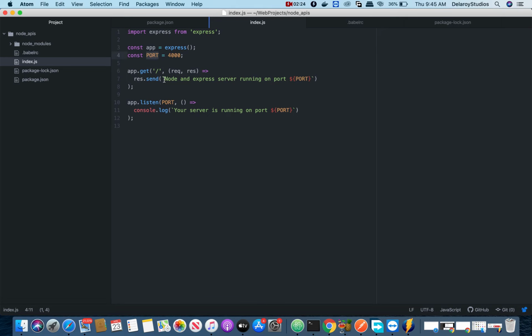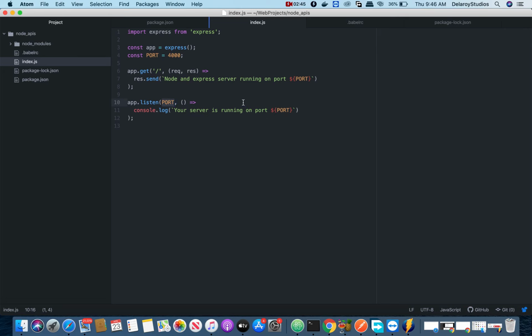You use a tick to signify that, not a double quote. And in the listen, you also point at the path, you open up an empty parenthesis, and you could log that to the console that your server is running on which port. That's fine. So now after this, you save your project.